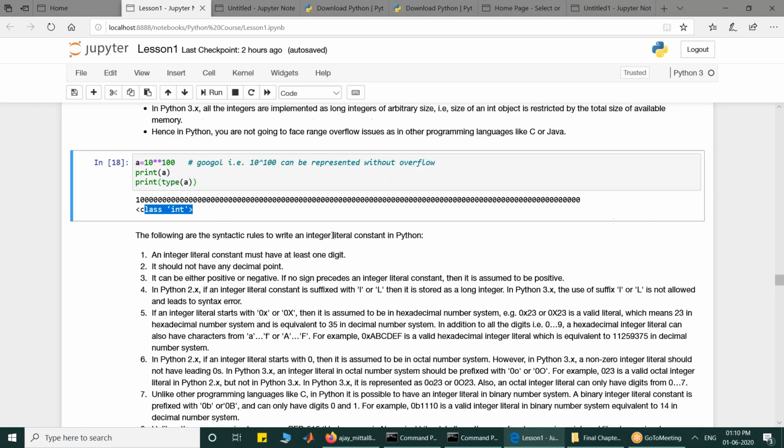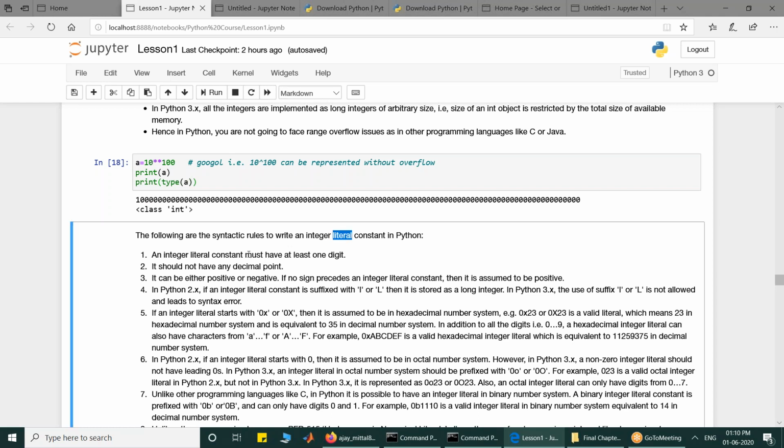Okay. The literal is the absolute. Corona, has he gone? So the literal is the absolute value.